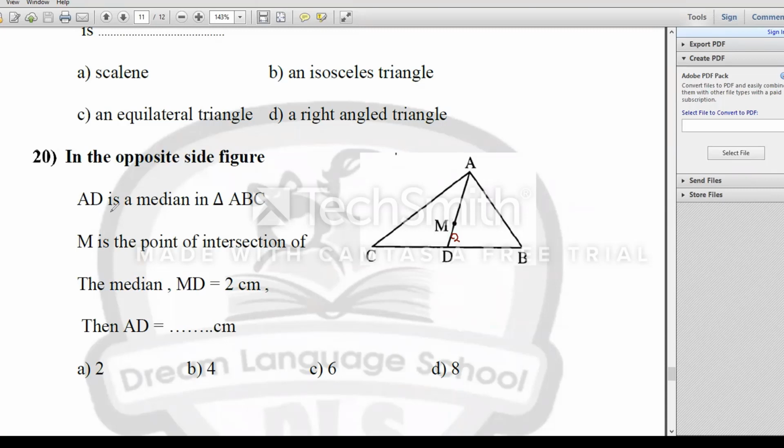Again, AD is a median in triangle ABC. M is the point of concurrence of the medians. MD equals 2 centimeters, as you see, looking for AD. We know the small part is half the big part. Then AM equals 4 centimeters. Then the whole median will be 4 plus 2, 6 centimeters.